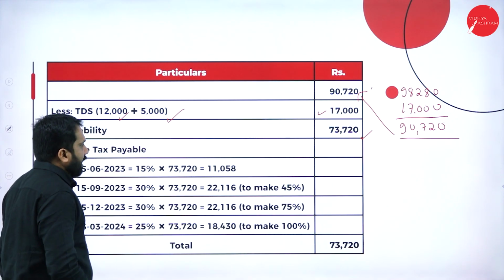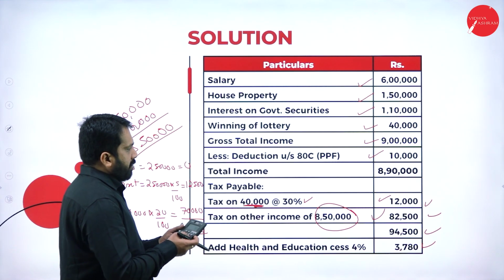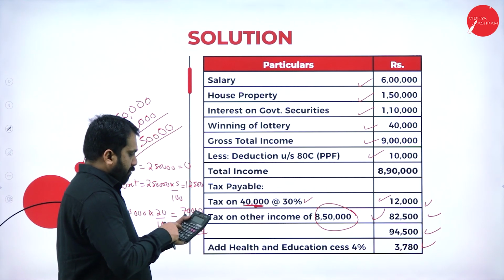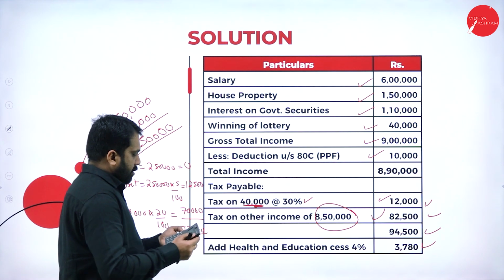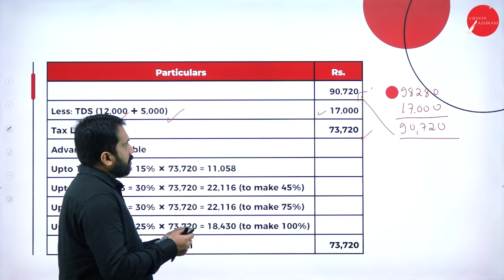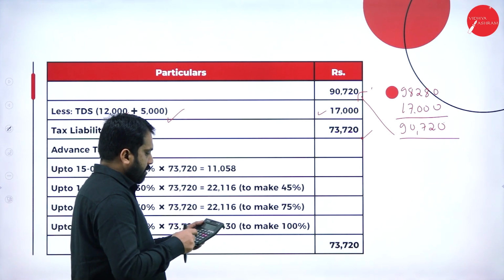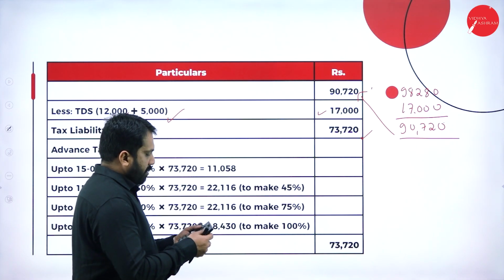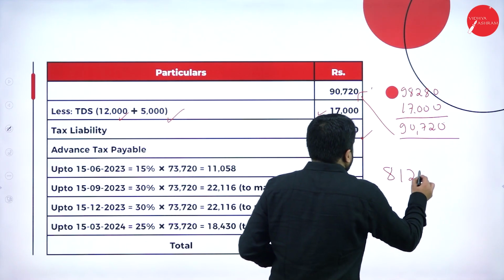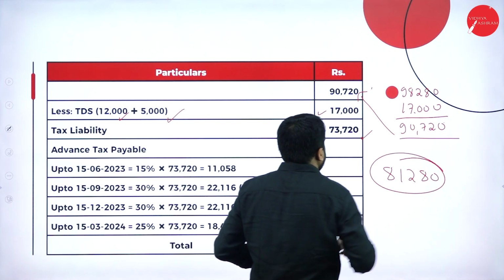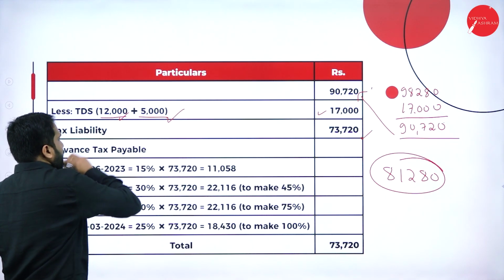So all your calculations should be done in this way. I'll go back to your calculation. 94,500 plus 3,780, so 98,280 minus 17,000. It will be 81,280. Your answer will be 81,280. In this, there are two things which are deducted. One is 5,000, one is 12,000.